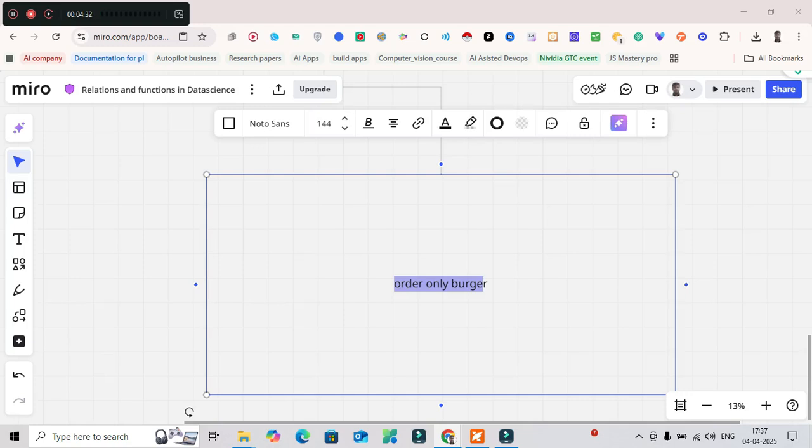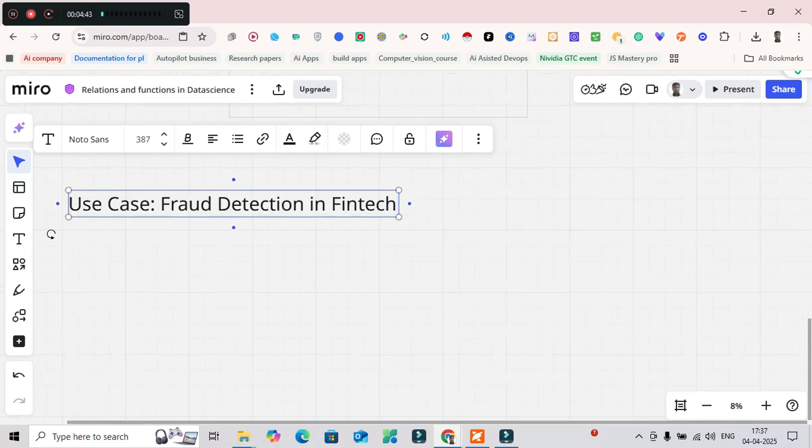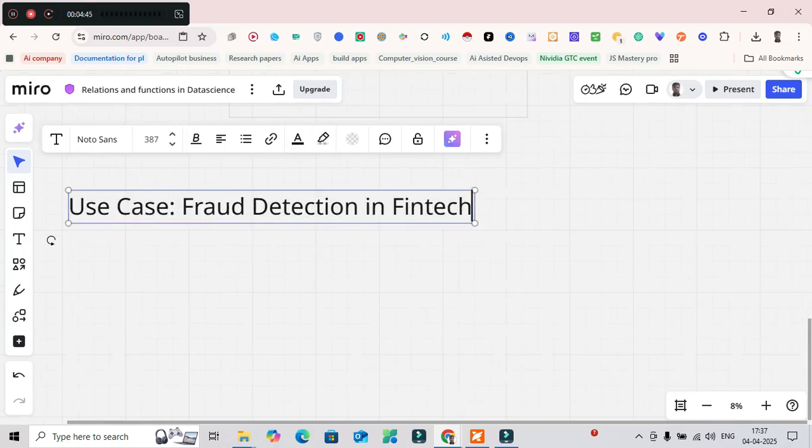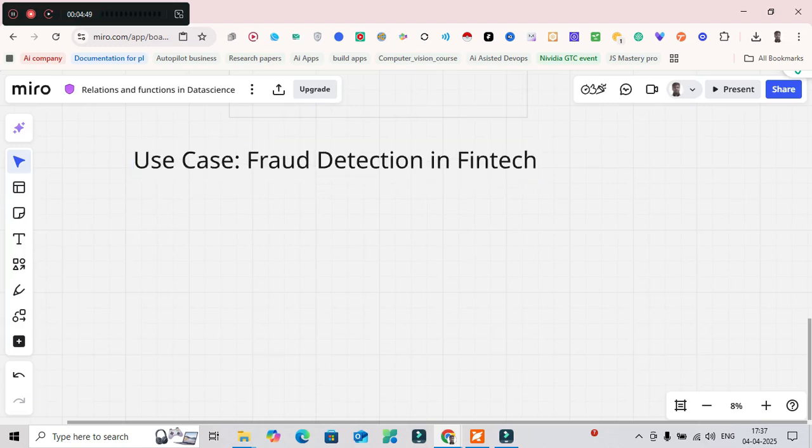Let's discuss the use case of fraud detection in fintech. Now imagine there is a bank, which does millions of transactions.